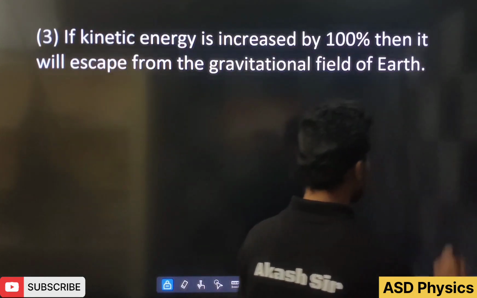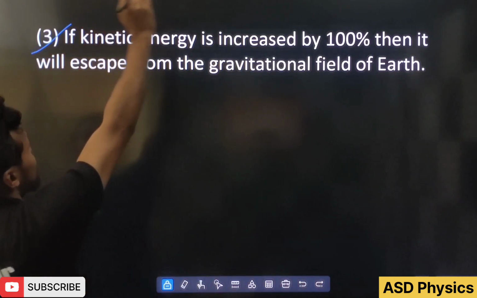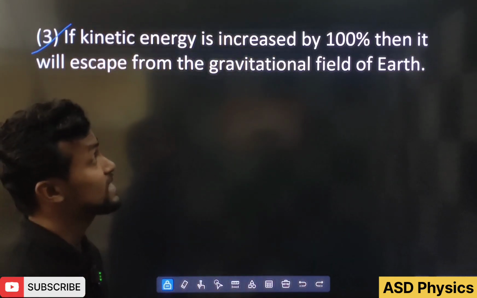Okay students? Good. Now if we talk in terms of the kinetic energy, see please, if the kinetic energy is increased by how much?